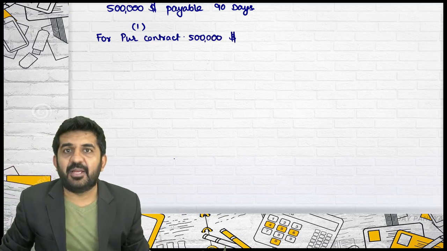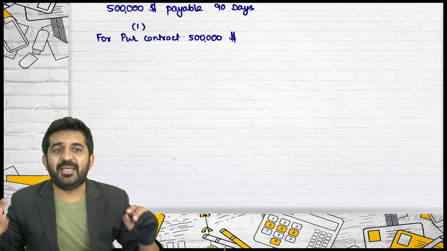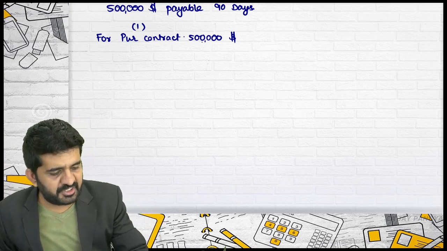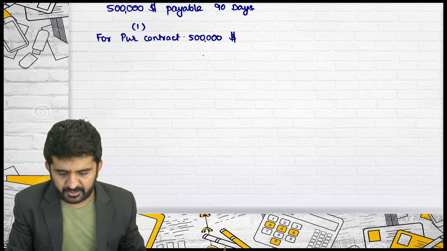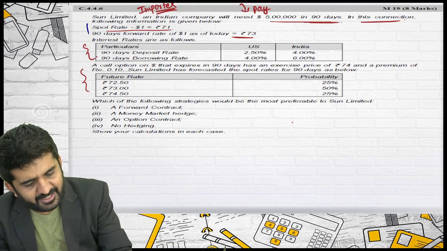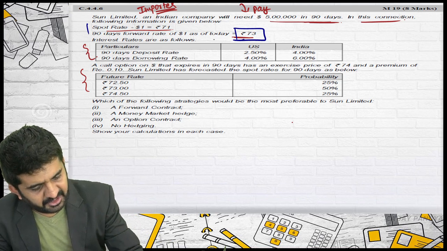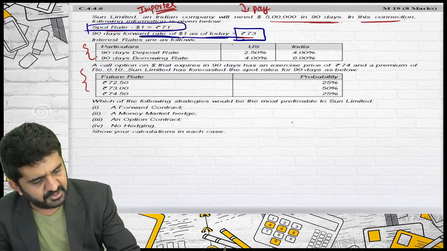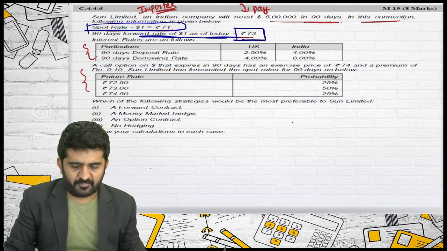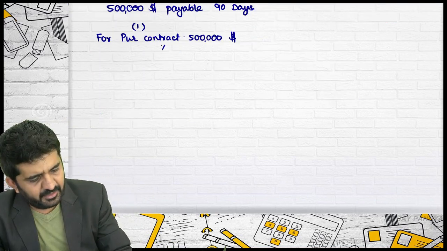See what will happen. You will be getting a chance to purchase $5 lakh after 90 days, which you want, at a predetermined rate of 73. You cannot take spot rate. You will have to take forward rate. You will be getting this forward at the rate of rupees 73.